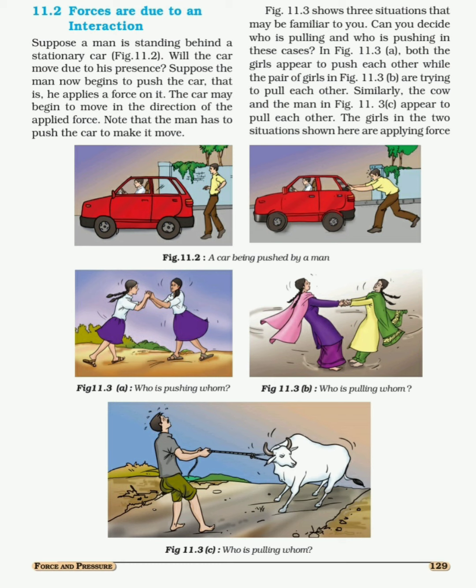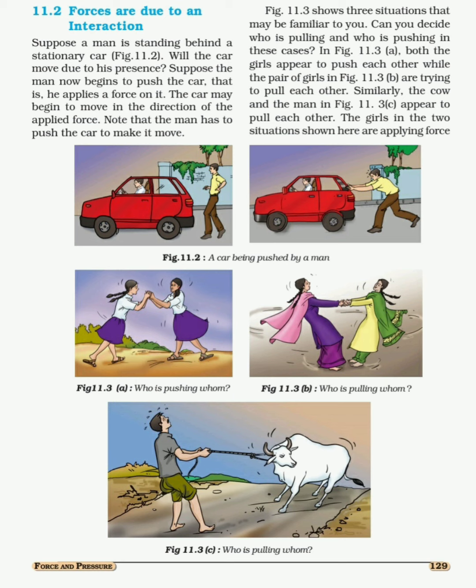No, interaction is not possible. Interaction will not take place like this. So for interaction, two or more than two persons or things are required.